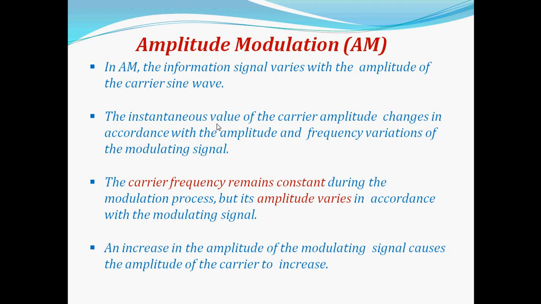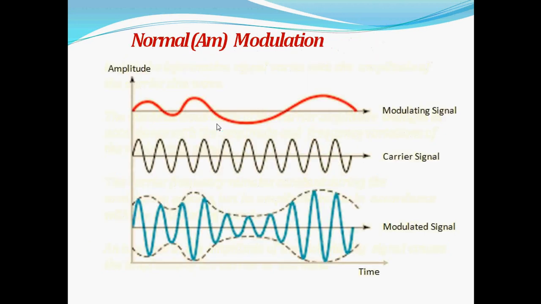In amplitude modulation, the information signal varies the amplitude of the carrier sine wave. The instantaneous value of the carrier amplitude changes in accordance with the amplitude and frequency variation of the modulating signal. The carrier frequency remains constant during the modulation process, but its amplitude varies in accordance with the modulating signal. An increase in the amplitude of the modulating signal causes the amplitude of the carrier to increase. Amplitude modulation is also called normal modulation.